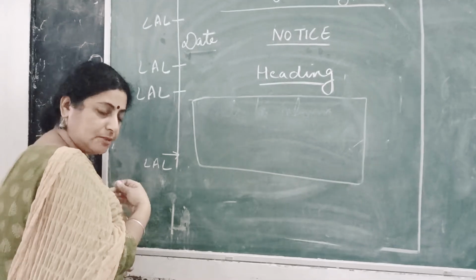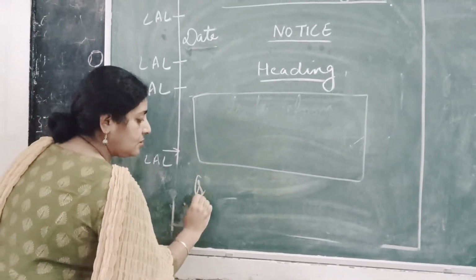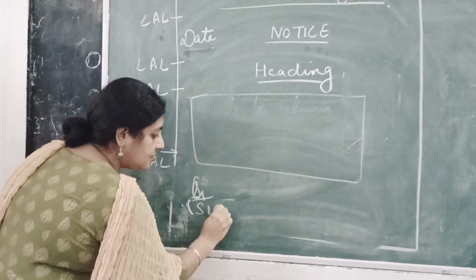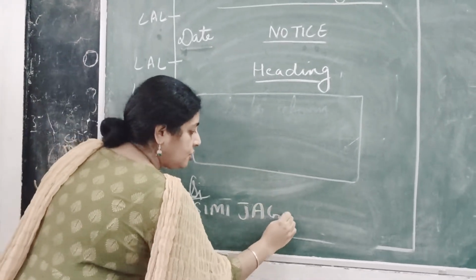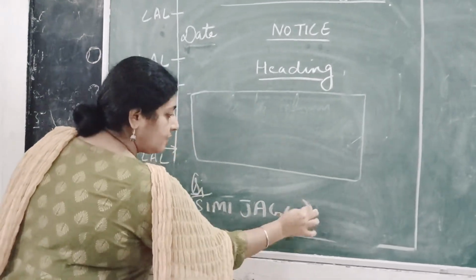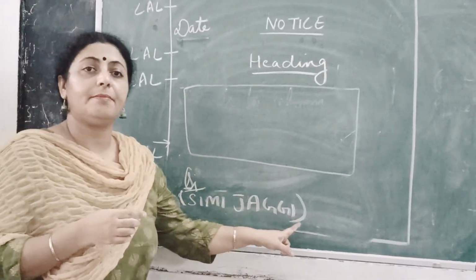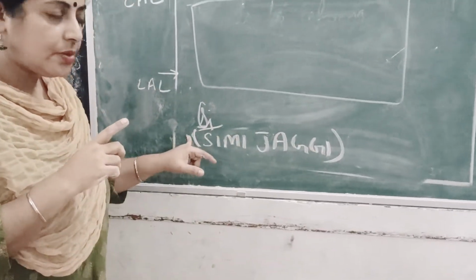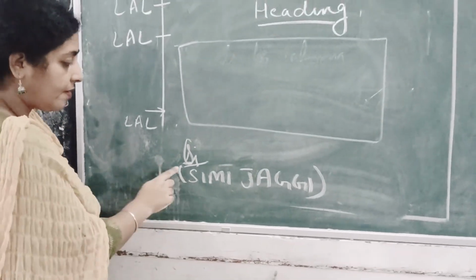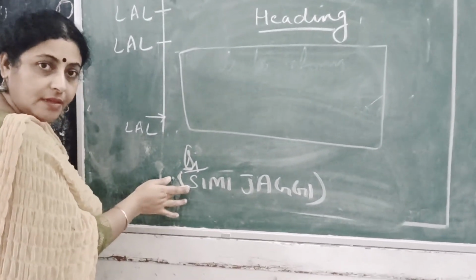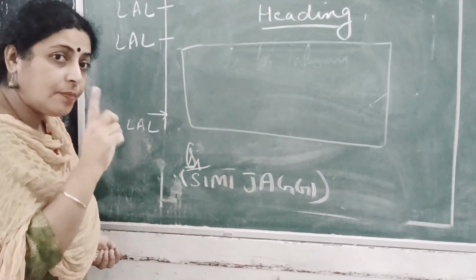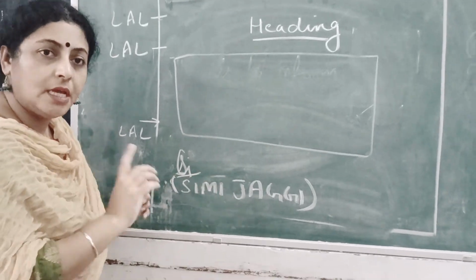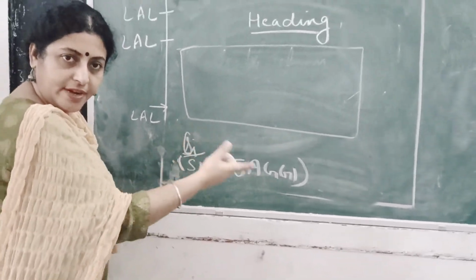I'll write it very clearly. For example, if it's me, then I'm going to put my signatures, right? Who is this? This is Sinmi Jaggi, right students? Can you see something, that I have written my name in brackets? There is a reason behind it. There are two ways of ending it. Either you write down Sinmi Jaggi and then you will not put the comma here if you are not putting the signatures. If you are not putting the signatures, then you will write down simply your name. You will not be putting brackets before and after.